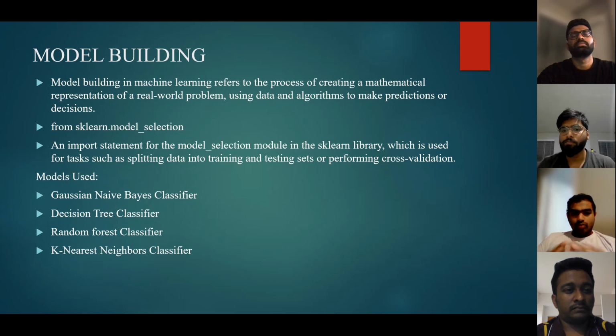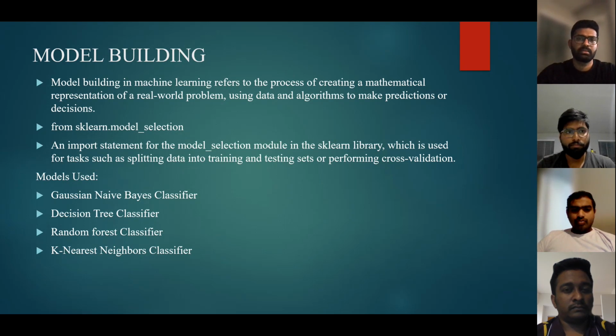First, we define the problem statement, then we collect the data, clean and pre-process the data, we choose a model and we train the model, then we validate the model, and we optimize and deploy the model based on the data. The process of model building in machine learning involves creating a mathematical representation of real world problems, which can be used to make predictions or decisions based on the data and algorithms. There are multiple model building classifiers.